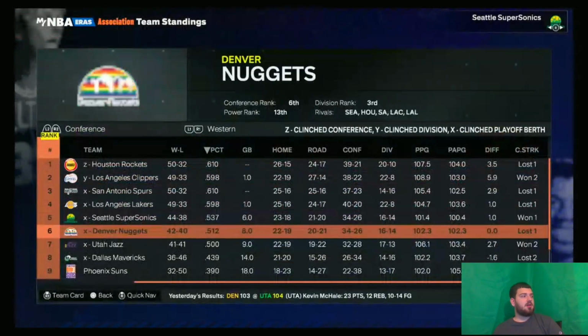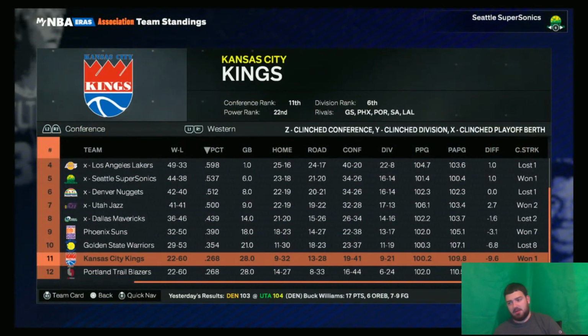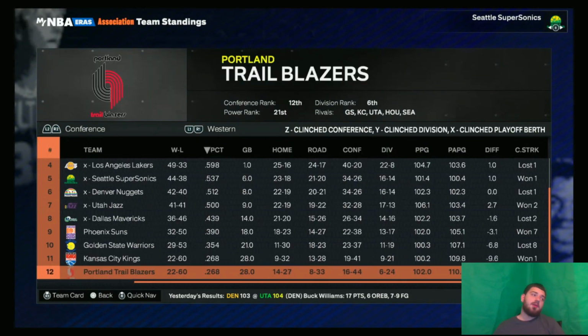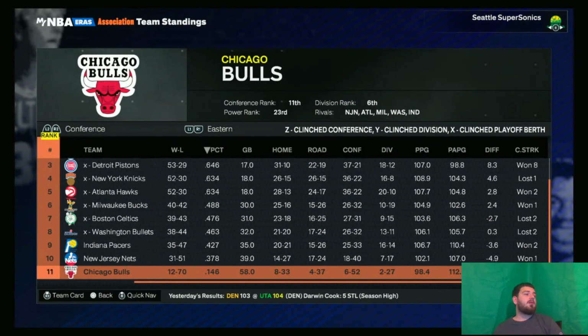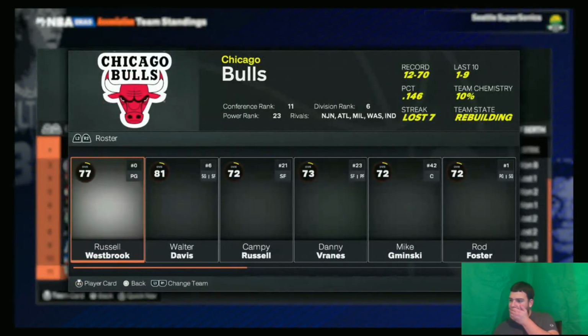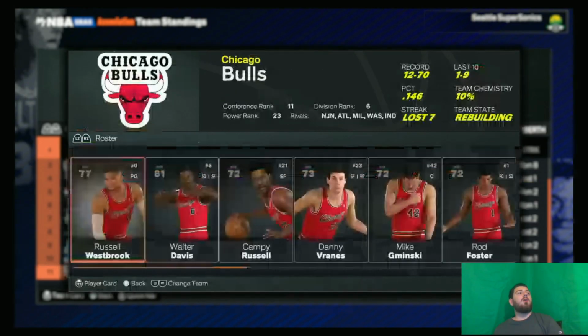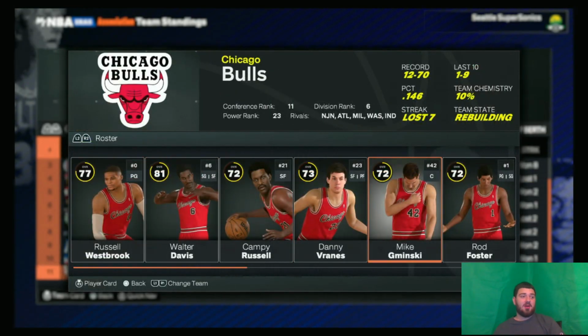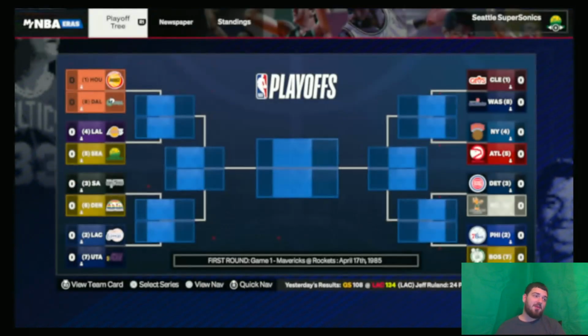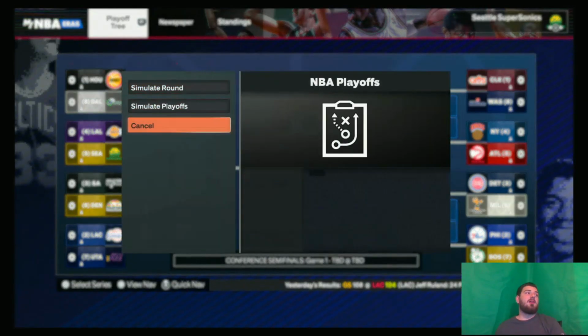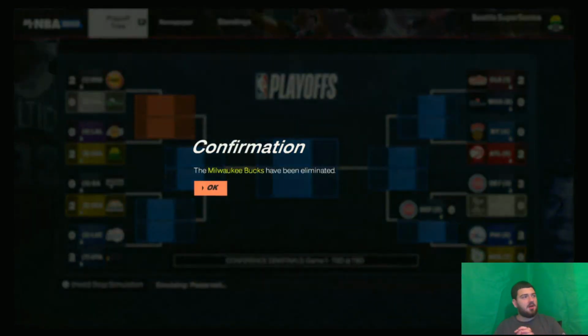But yeah, here's what we got here. NBA standings, if you want to check to see if teams you were rooting for. Portland may have the first overall pick. Oh, never mind. Okay, who's going to be partnering up with Westbrook? Is Kenyon Martin maybe going to play with Westbrook? You never know. Let's get through it.